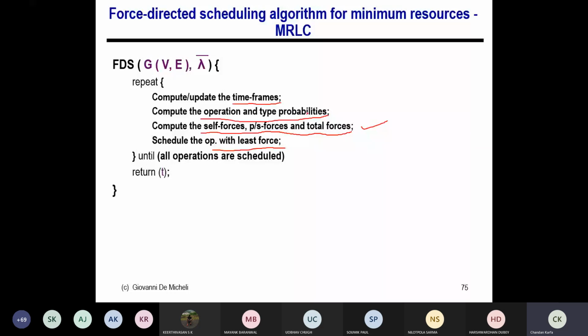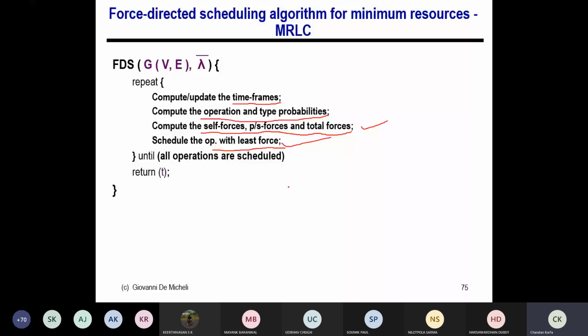So here I'm not scheduling the operation based on the timestamp; rather I calculate the force. I'll pick the operation which has the least force among all the remaining operations, and I see which particular timestamp gives the least force, right? I know where it is scheduled. Based on the least force, I'm going to schedule this. So it might happen that the operation in timestamp 3 gets scheduled first, then something in timestamp 1, because it doesn't matter that way, right? It's just making sure that I schedule an operation with the least force in each iteration, until all my operations are done.